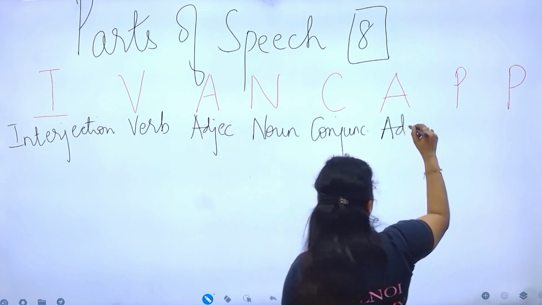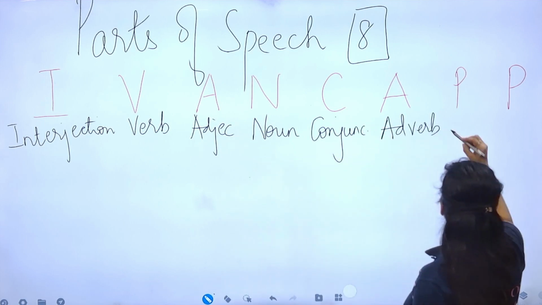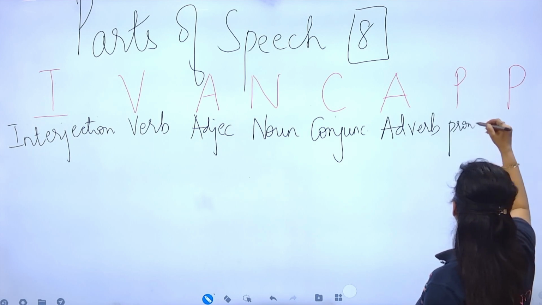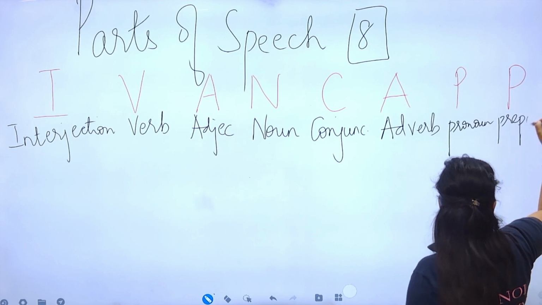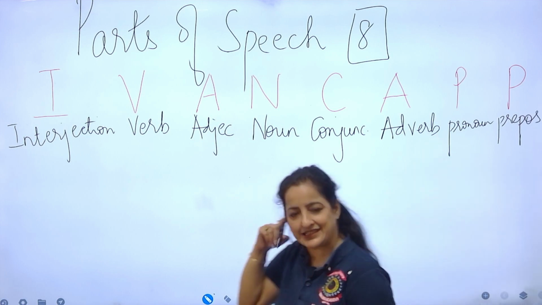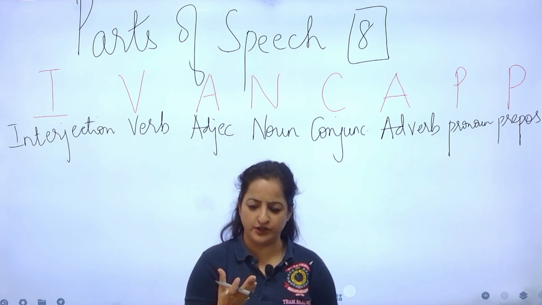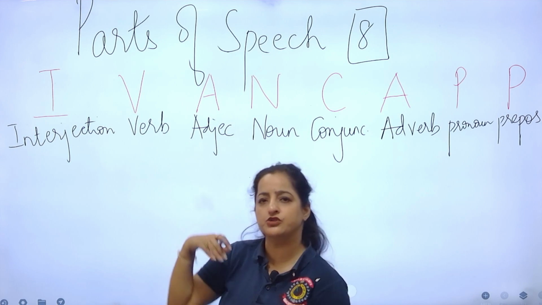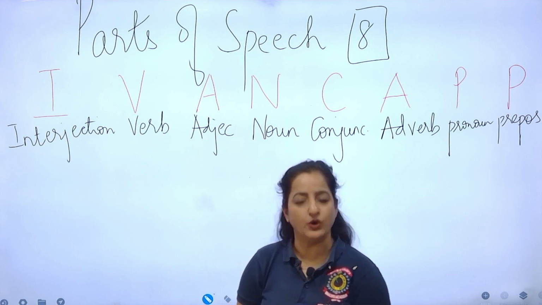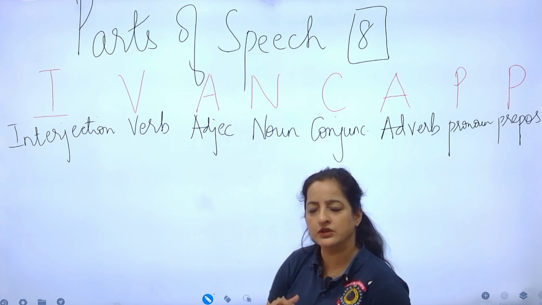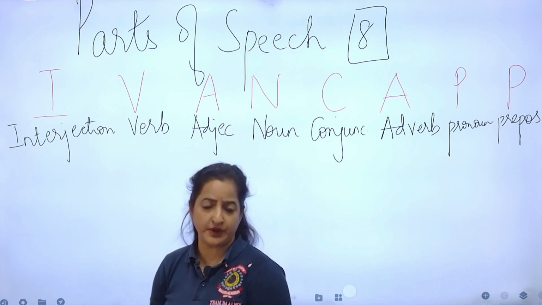This other A for adverb. This P is pronoun. The last P is preposition. So this is a shortcut, an abbreviation which I've given you so that you remember. These are the 8 parts of speech: interjection, verb, adjective, noun, conjunction, adverb, pronoun, and preposition.